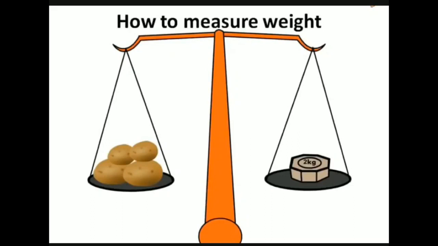So, how do we measure weight? Some vendors, like those who are selling vegetables, use a common balance and different metallic weights. They keep the things that we wish to buy on one side and the required quantity of weight on the other side and balance them equally. For example, if we want to buy 2 kilograms of potatoes, then a metallic weight equal to 2 kilograms is kept on one side and the potatoes are kept on the other side. The potatoes are added or removed until both sides of the balance are equal.